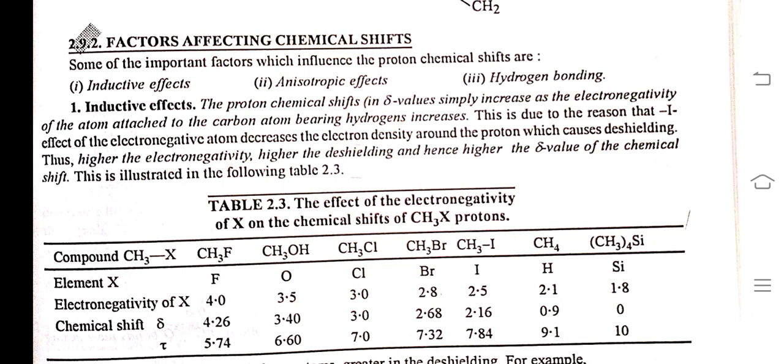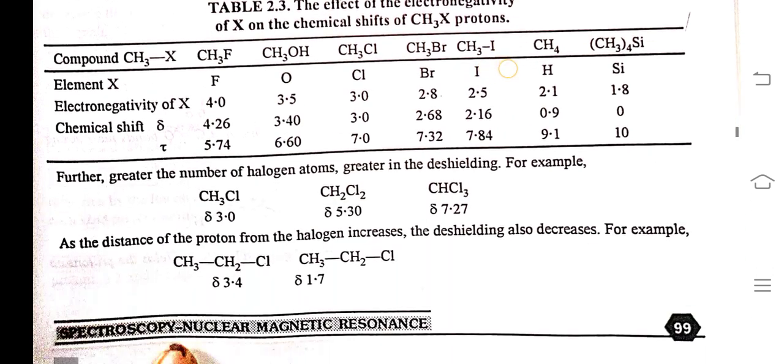The proton chemical shift in delta value simply increases as the electronegativity of the atom attached to the carbon atom bearing hydrogen increases. This is due to the -I effect of the electronegative atom, which decreases the electron density around the proton, causing deshielding. Thus, the higher the electronegativity, the higher the deshielding, and hence the higher the delta value of the chemical shift.